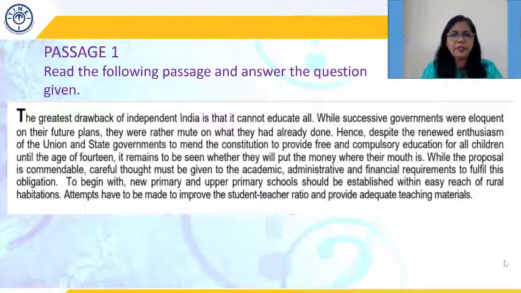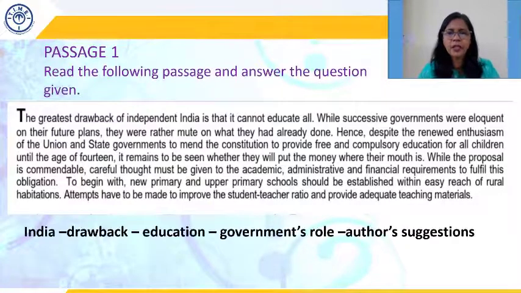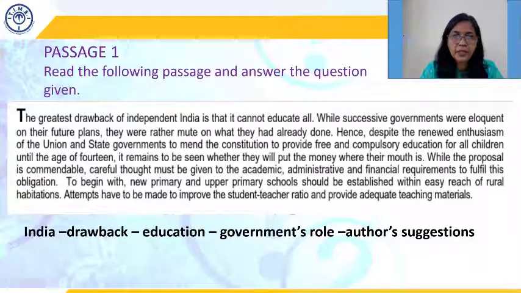So this whole paragraph, when you read, there are certain things that register as you read. So what is the skeleton of the paragraph? What is the main idea that he has given over here? The gist of the paragraph is that we are talking about India, independent India, and its problems, and the main problem being education.